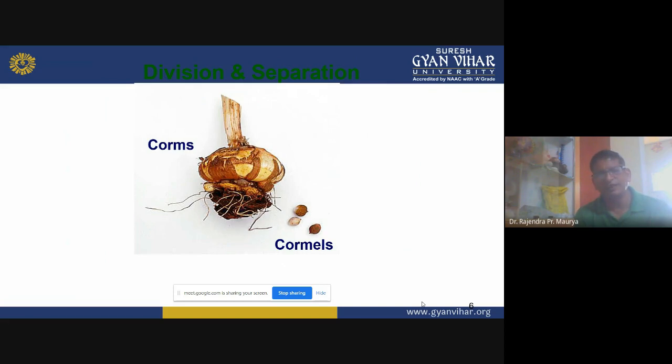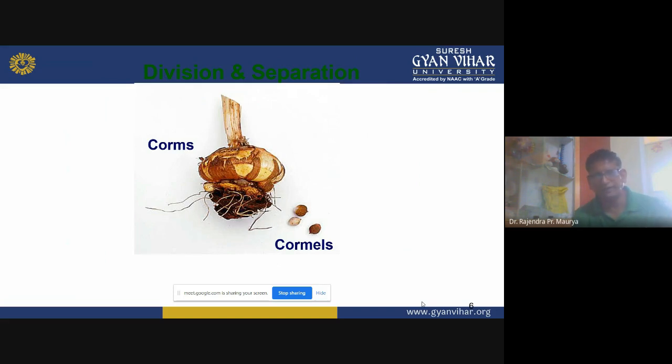If the corm size is bigger, that will produce a long spike that contains more florets. So this is a commercial propagating material, the corms, and this is planted in mid-October.